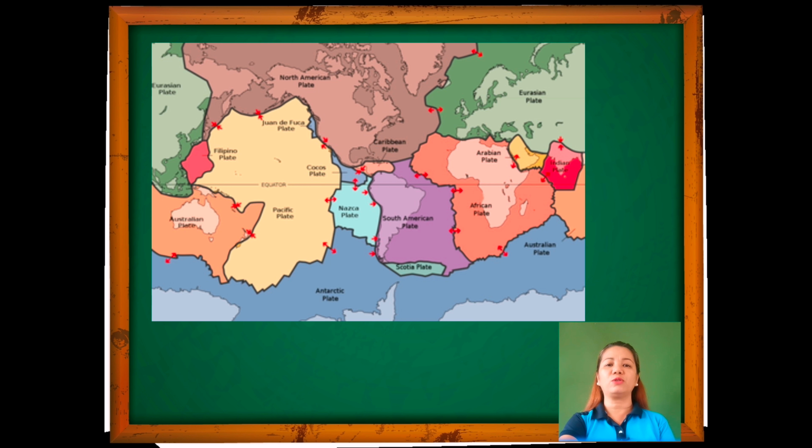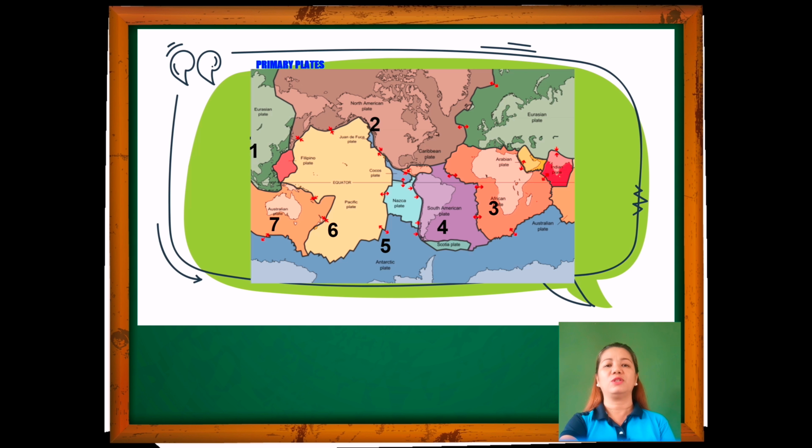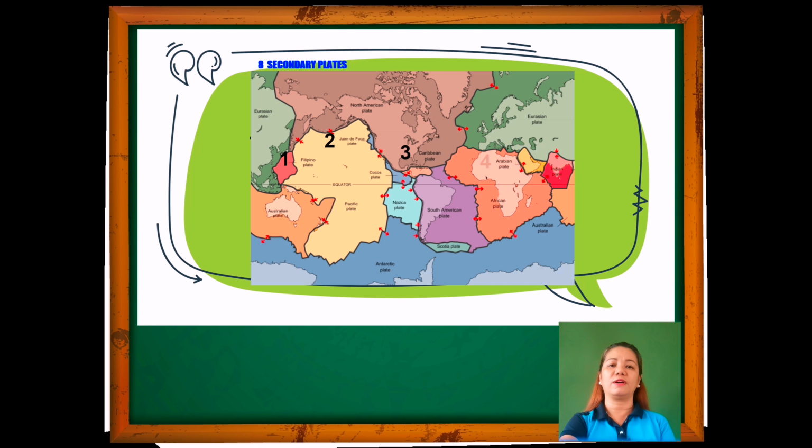The map shows the outer shell or layer of the Earth. The lithosphere is broken up into tectonic plates that are gradually moving. The broad lines represent the plate boundaries. The primary tectonic plates are the Eurasian, North American, African, South American, Antarctic, Pacific, and Australian plates. The secondary plates are the Philippine Sea, Juan de Fuca, Caribbean, Arabian, Cocos, Nazca, and Scotia plates.